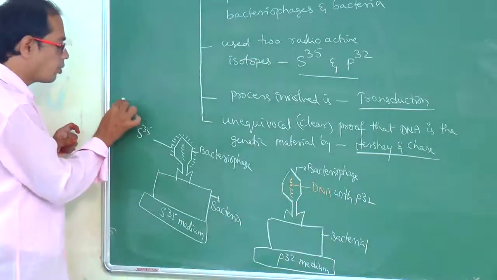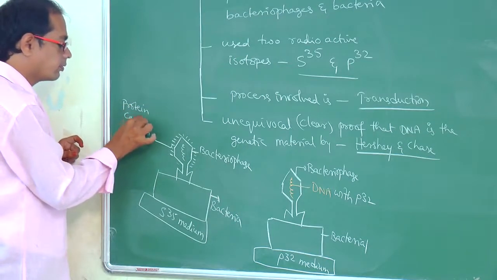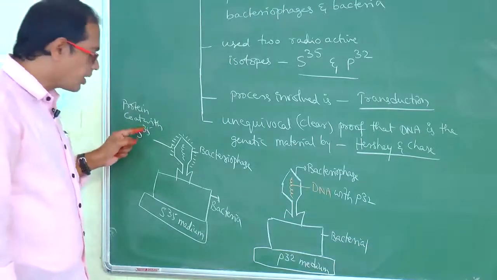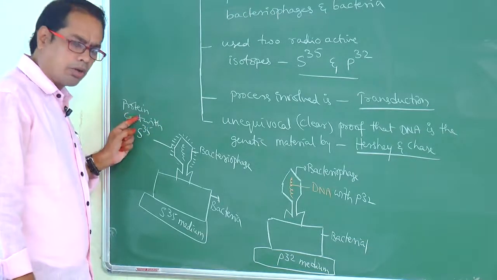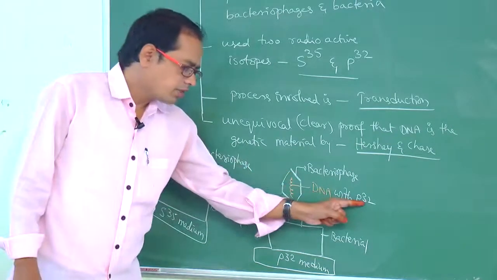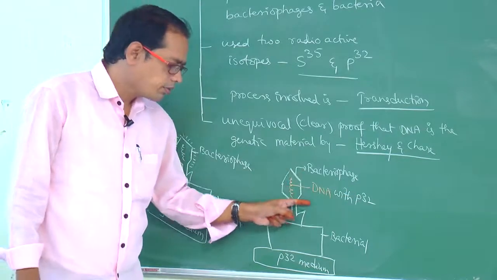Protein coat with S35. So sulfur is a component of protein coat and not a component of DNA. Phosphorus is a component of DNA and not a component of protein coat.